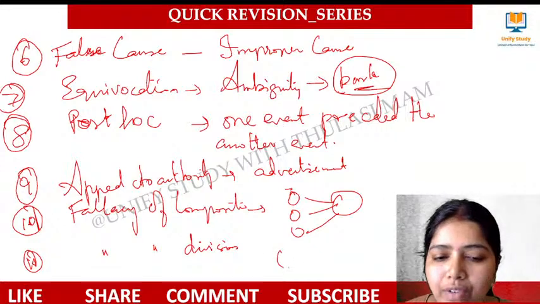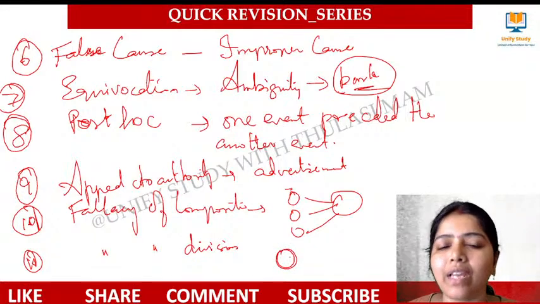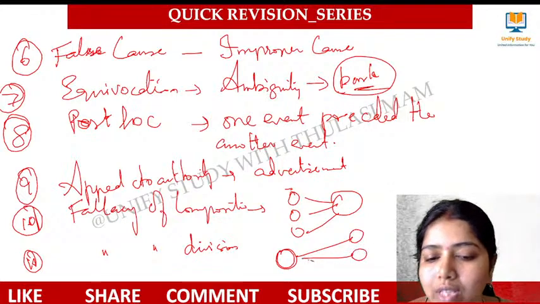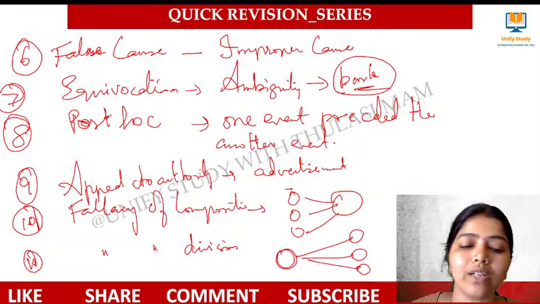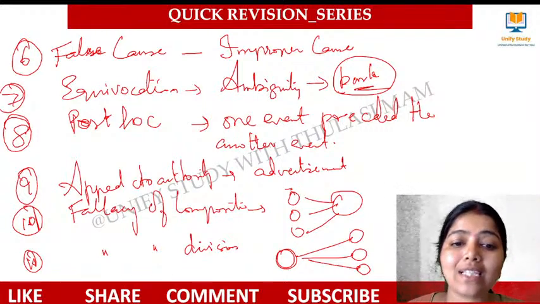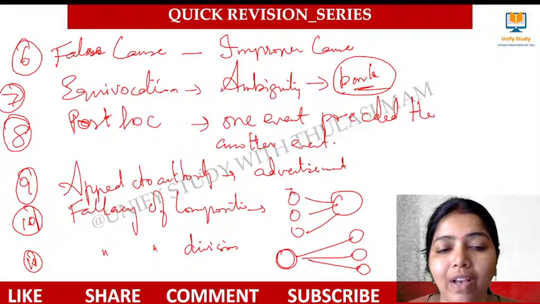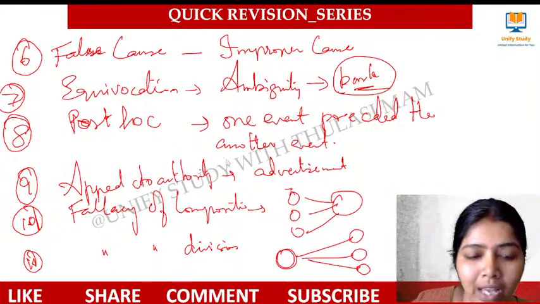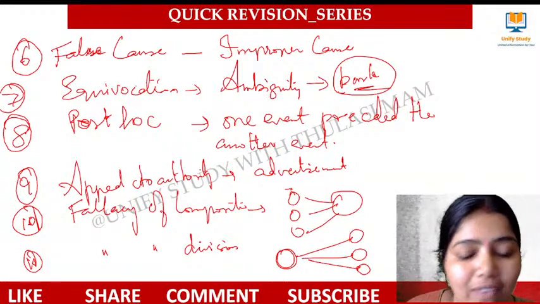When I say fallacy of division, individually it may be very, very costly, so I cannot say that all the individual parts are also costly. And that we call fallacy of division. And next, a very important one comes: hasty generalization. That's the 11th one.